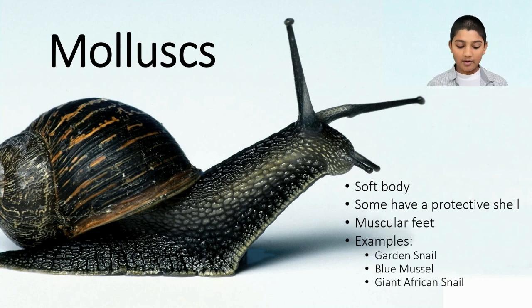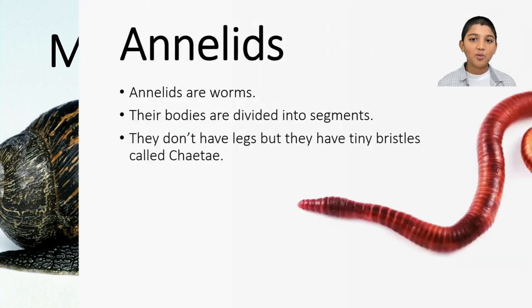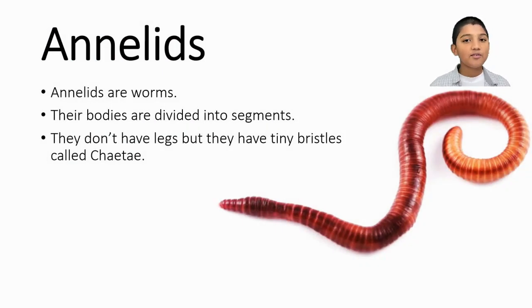Now we are going to move to annelids. Annelids are worms. Their bodies are divided into segments. They don't have legs, but they do have tiny bristles called setae.